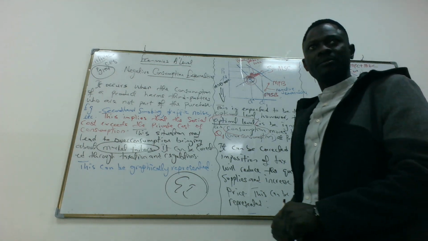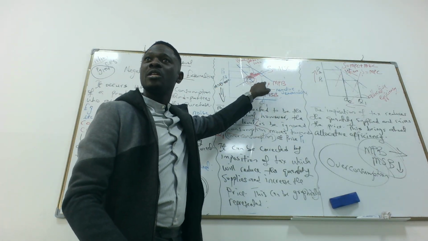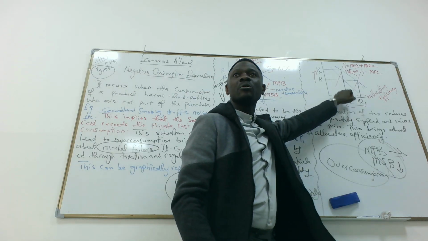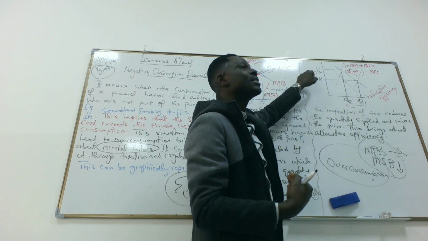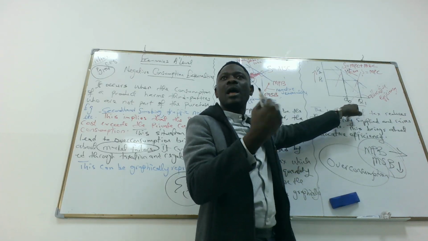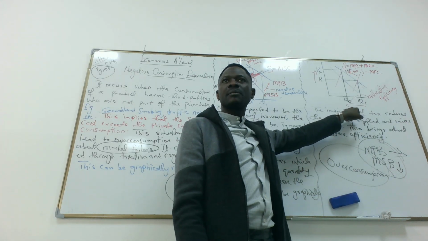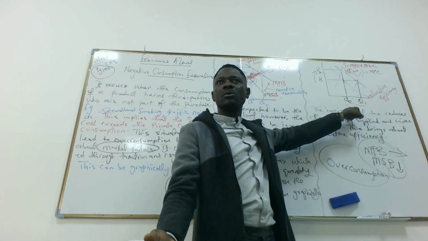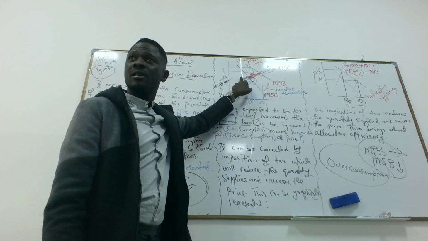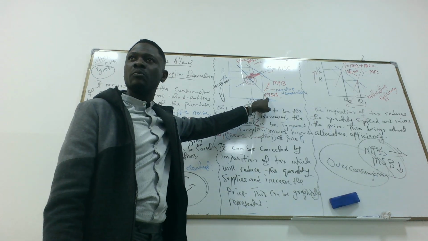And that is the graph we have. Do we get it here? There is overconsumption. To reduce overconsumption, we have to impose taxation. Imposition of taxation reduces the quantity supplied, increases the price, and brings about allocative efficiency. Because the point is all about allocative efficiency. Allocative efficiency is about welfare gain, not welfare loss. But there's a welfare loss here, a potential welfare loss, because the marginal private benefit is greater than the marginal social benefit.